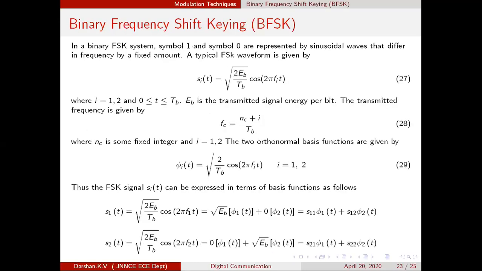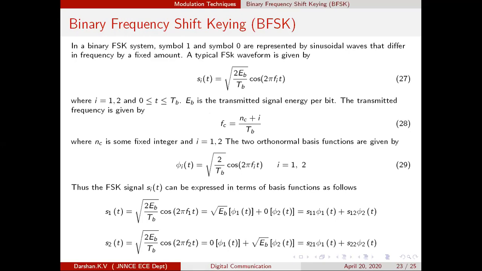Then the next topic under discussion is BFSK, that is binary. Please shift your analysis from M-ary to binary. Here, binary means how many symbols? You have two symbols, symbol 1 and symbol 0. Here, what modulation are you using?